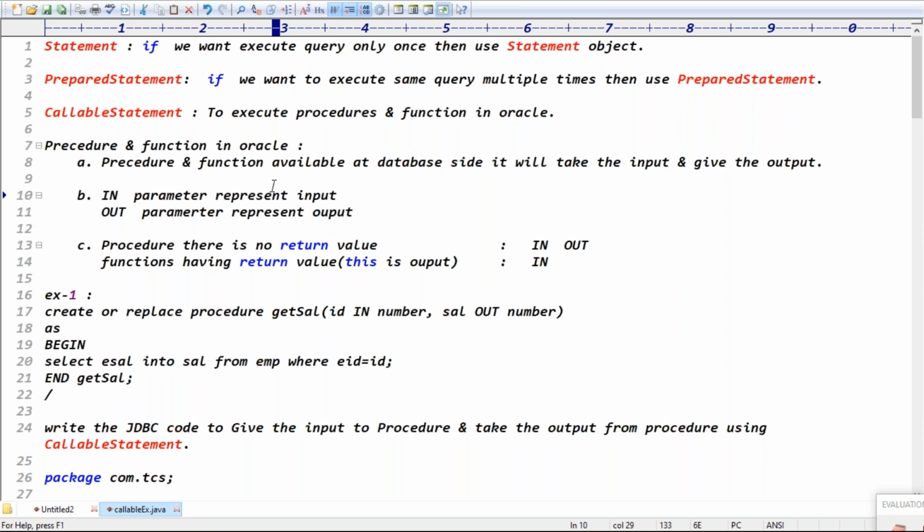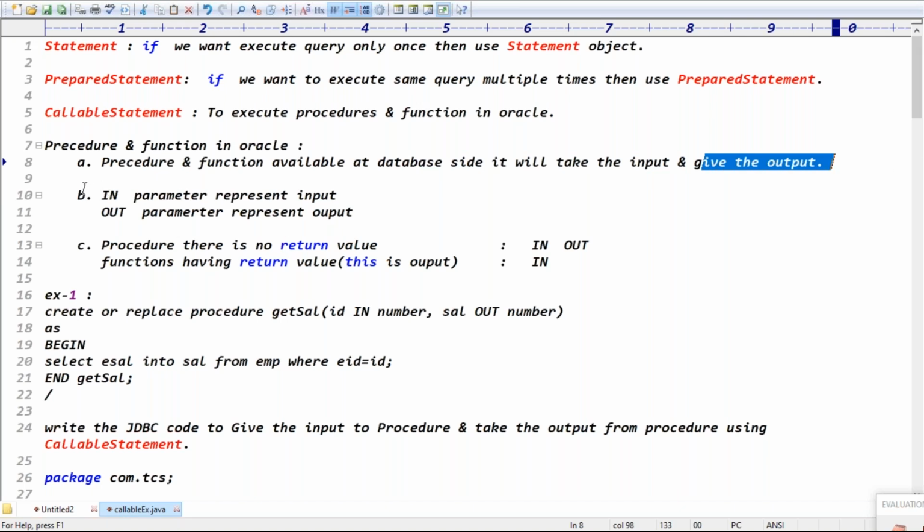Procedures and functions are both available at the database side. Up to now, we have been writing the queries at the JDBC side, right? But procedures and functions are available at the database side. They take the input and give the output, guys. Exactly.